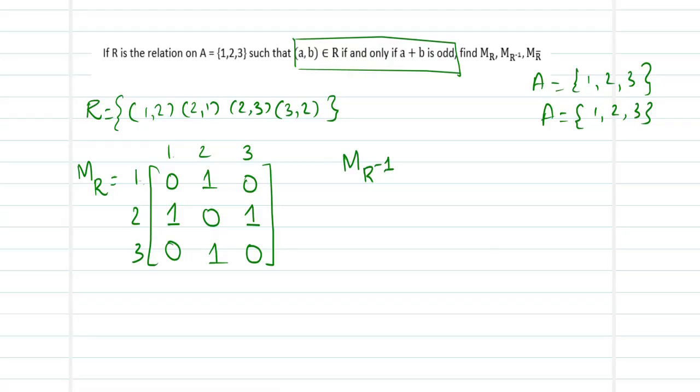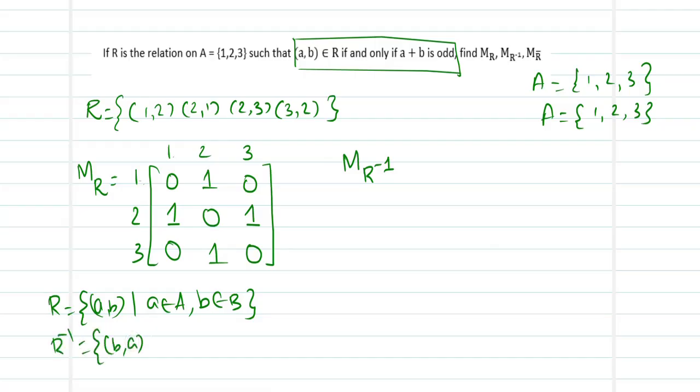So how do we define the inverse of a relation? If R is a relation from A to B, such that a belongs to your capital set A and b belongs to your capital B, then your R inverse is the set of ordered pairs (b, a) such that b belongs to your capital B and a belongs to your capital A. Any guess how we can get your inverse?